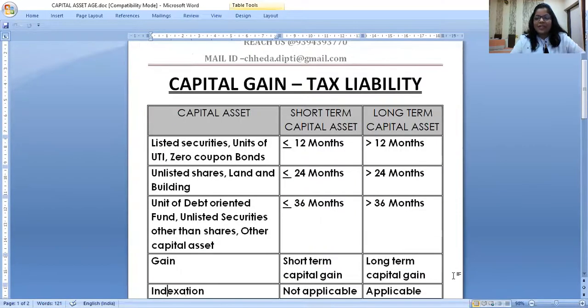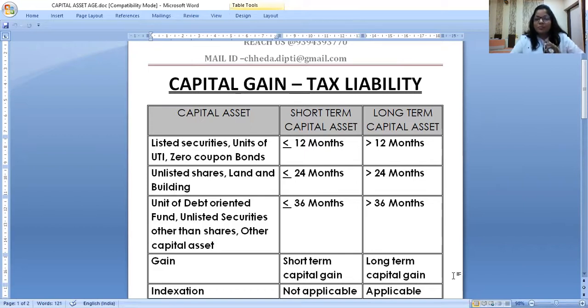You all know what is a capital asset. When I sell the capital asset, then I get a gain. But whether the gain is short term or long term will be decided on the age of the capital asset, that is, on the holding period of the capital asset.